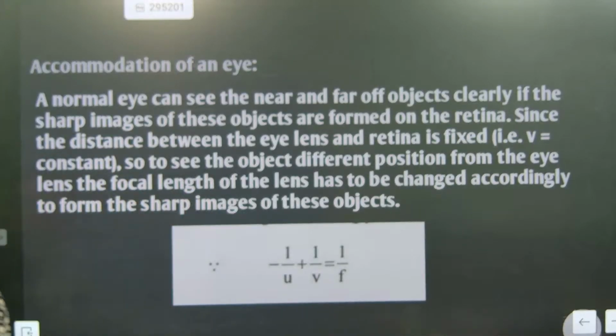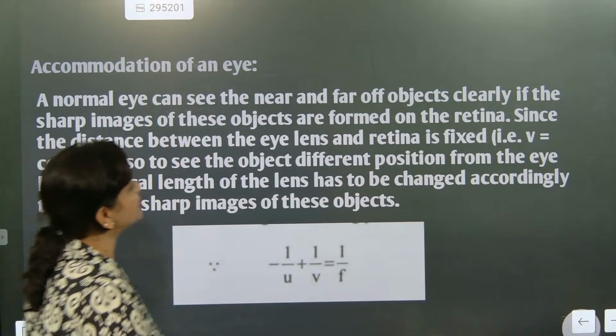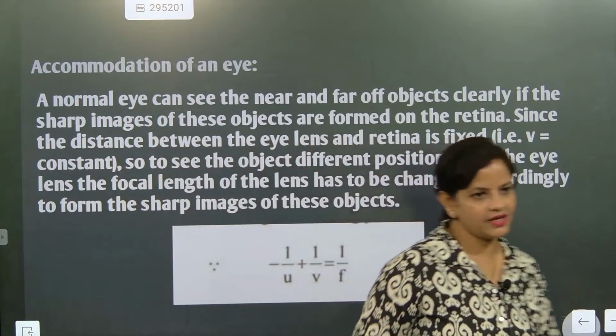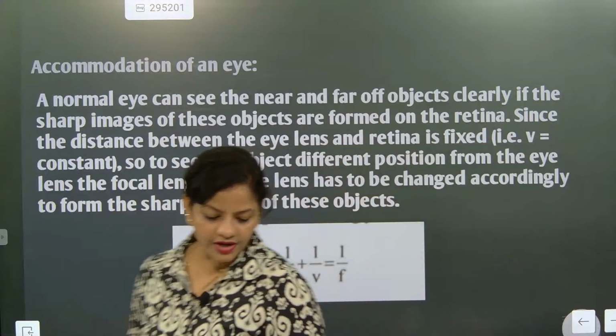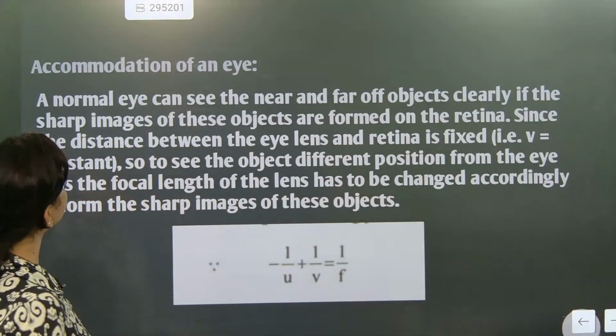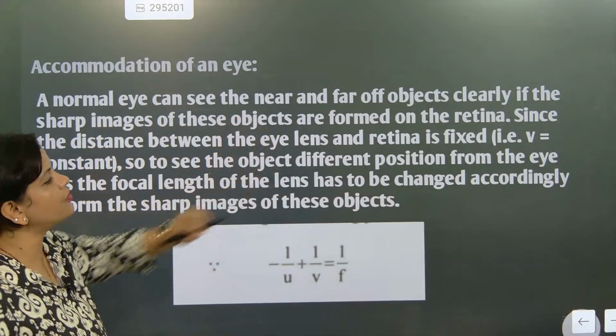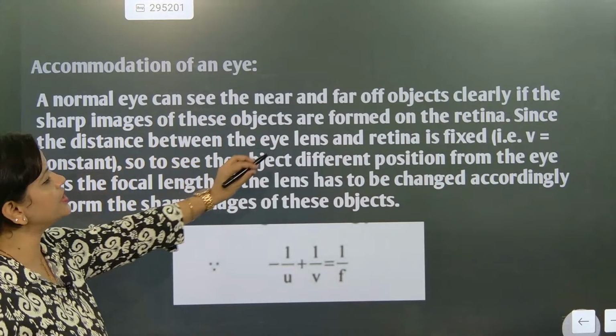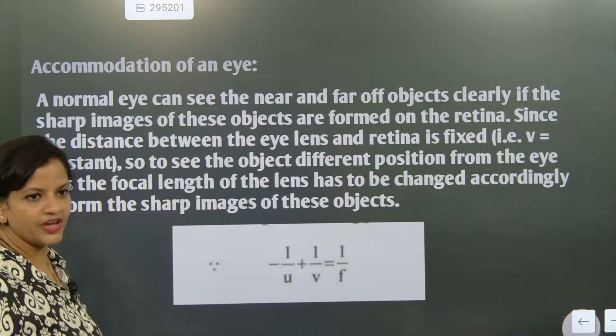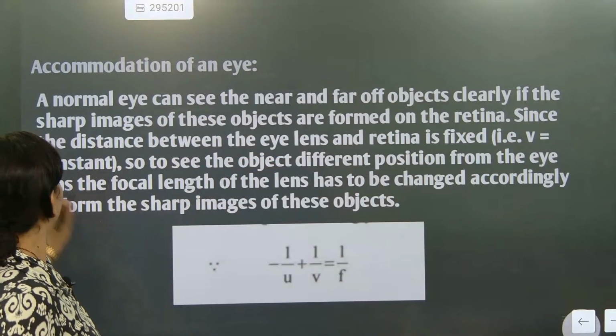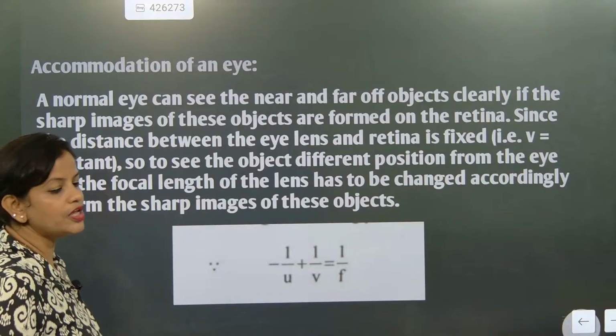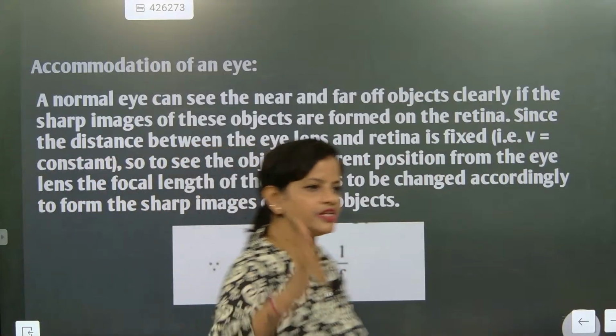So now look at accommodation of an eye. A normal eye can see near and far off objects clearly. Correct? Now how exactly is it accommodated? A sharp image of these objects is formed on the retina, since the distance between the eye lens and the retina is fixed. It is not going to change. V is constant here, so the image will always be obtained on the screen.